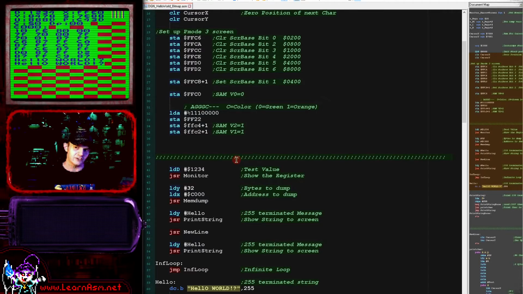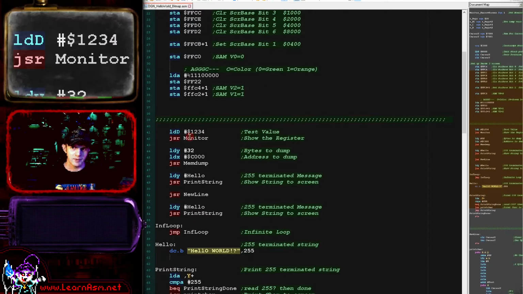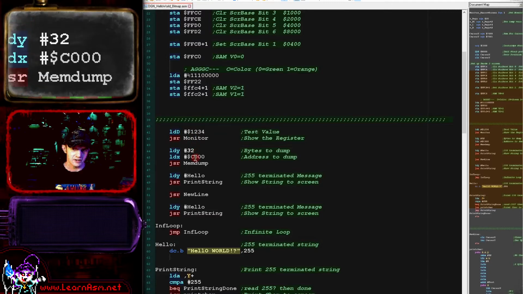All you really need to do is change the coordinate calculation, the memory address calculation, and also if you're using the 2-color mode you just need to change the bitmap transfer routine. Now what we've got next in our main program is a test for the monitor, a test for the memdump.